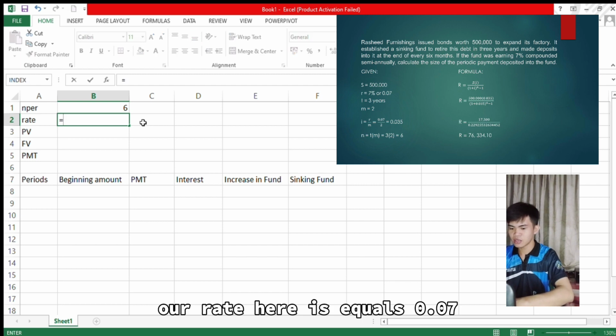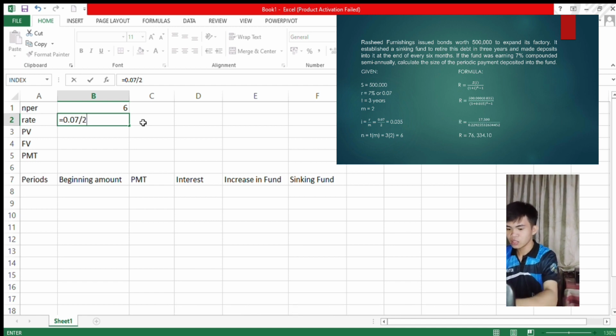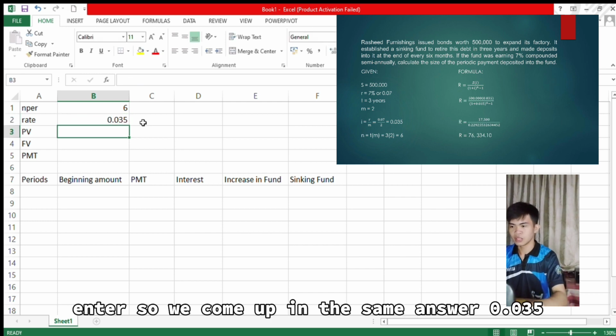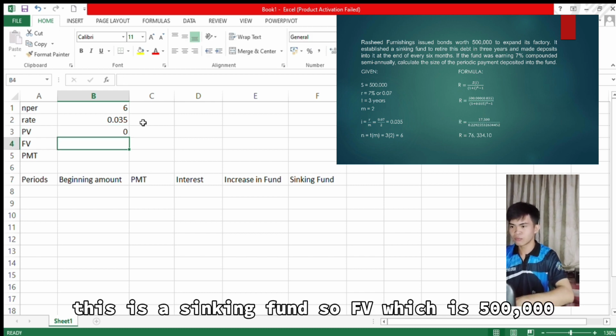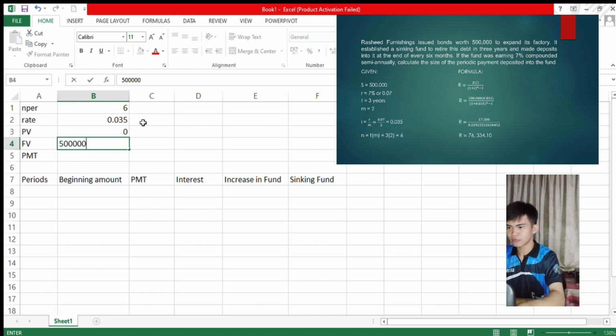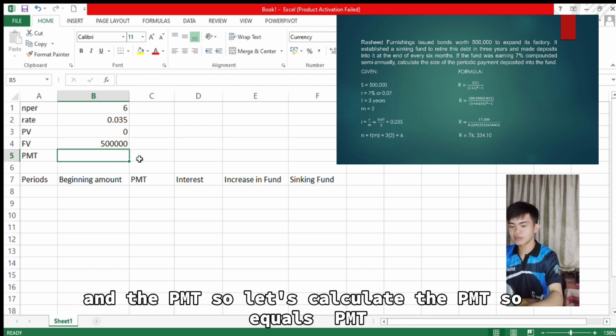Our rate here equals 0.07 all over 2. Enter. So we come up with the same answer, 0.035. Our PV here is 0 since this is a sinking fund. Then FV, which is 500,000, and the PMT. So let's calculate the PMT.